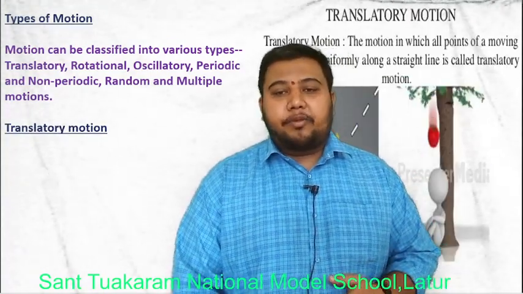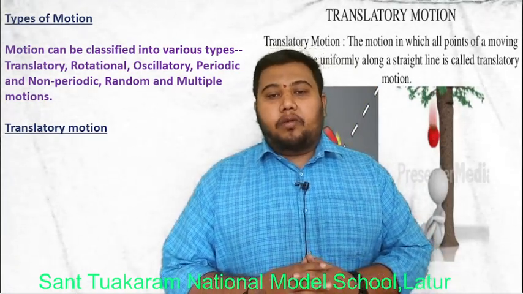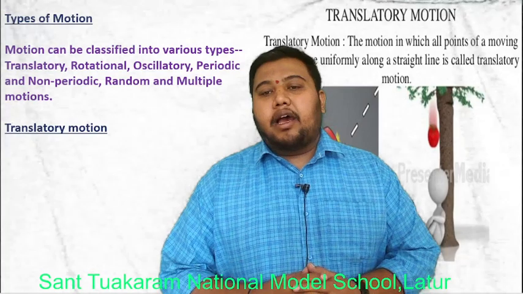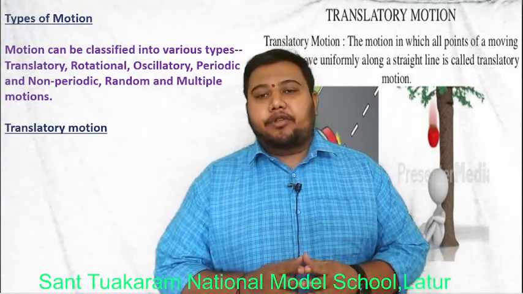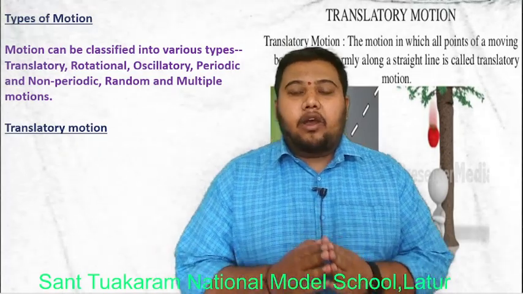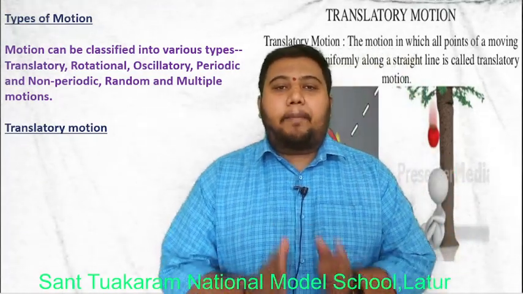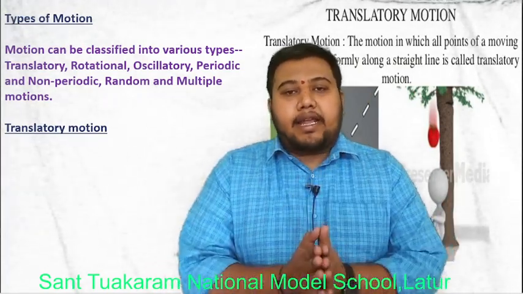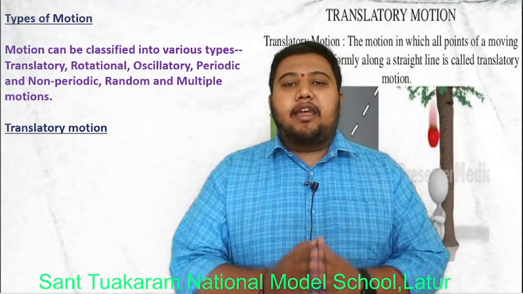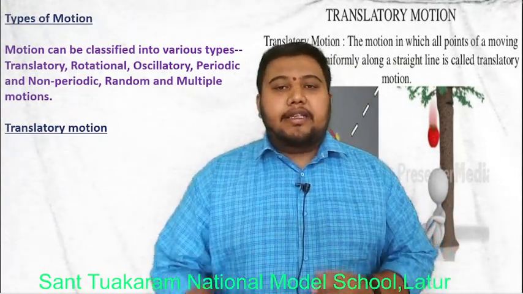The motion in which all points of a moving body move uniformly along a straight line is called translatory motion. When a body or any object is moving in a straight line, all the parts of its body move in the straight line in the same intervals of time.